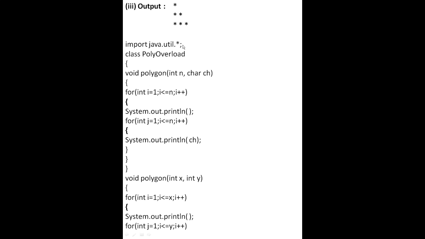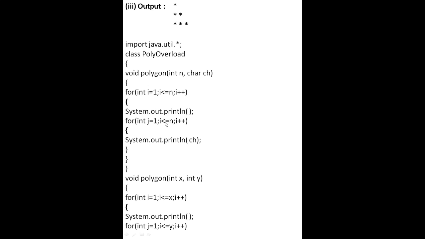For that, first import, then curly bracket, then import java.util, class PolyOverload, because we are using the PolyOverload class. Now first, void polygon int n, char ch, as given in the question. Then curly bracket, for int I starting from 1, I less than or equal to n and I plus plus. Curly bracket, System.out.println, for int j is equal to 1, j is less than or equal to n and j plus plus.